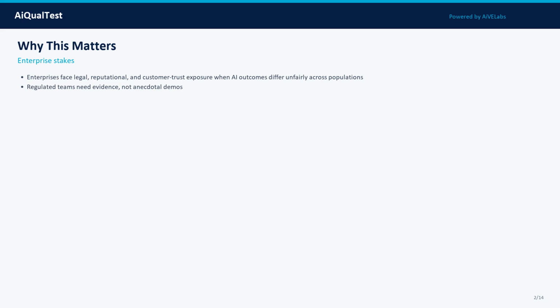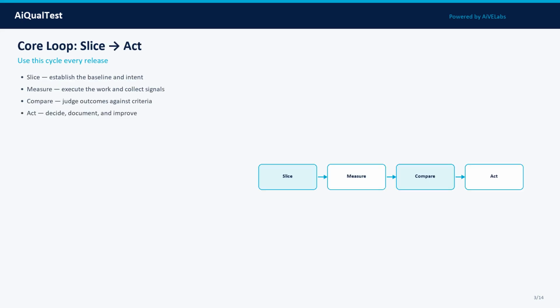Why this matters: enterprises face legal, reputational, and customer trust exposure when AI outcomes differ unfairly across populations. Fairness testing turns vague ethics goals into measurable release criteria. It also produces evidence for risk reviews and vendor diligence. Enterprises shipping AI into banking, insurance, healthcare, and digital operations cannot rely on hallway demos. Buyers, auditors, and internal second-line risk partners ask for repeatable methods, version artifacts, and clear ownership. If you cannot explain how you tested and what evidence you keep, you do not have AI quality, you have optimism.